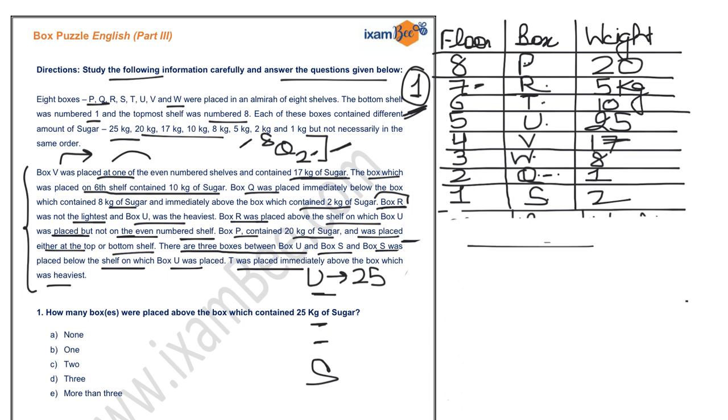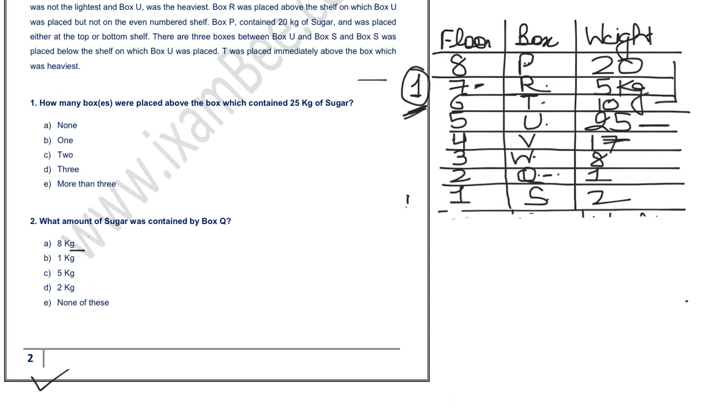Now in the first question it is given: how many boxes were placed above the box which contained 25 kg of sugar? Box U contains 25 kg of sugar and there are 3 boxes above box U. So the correct answer for this question is option D, that is 3. Now your second question is: what amount of sugar was contained by box Q? So the correct answer is 1 kg, therefore option B is correct.